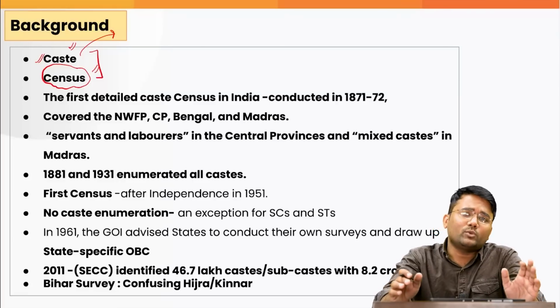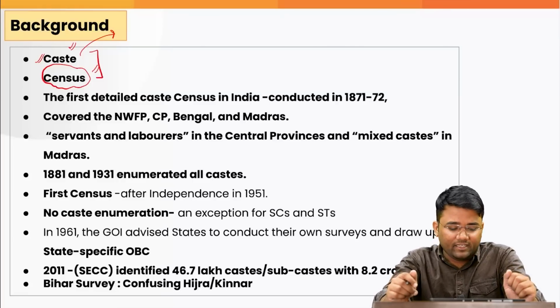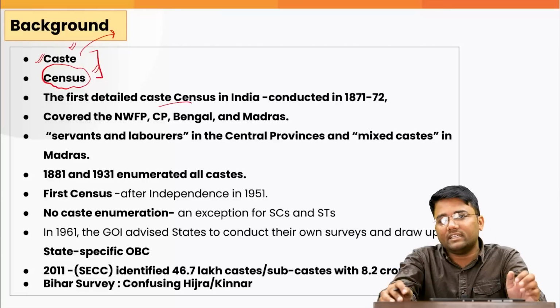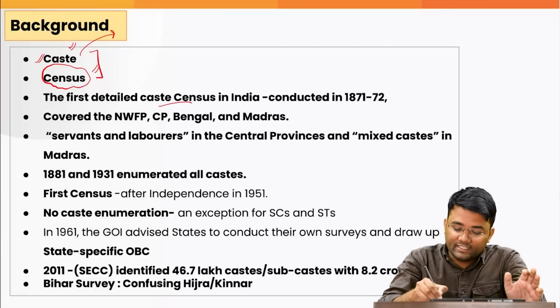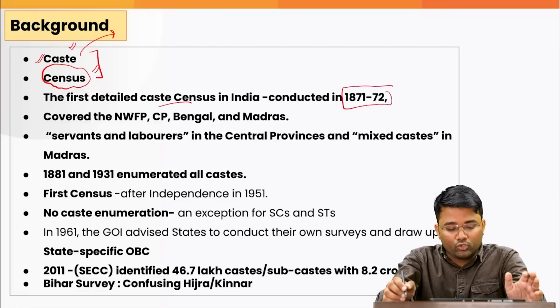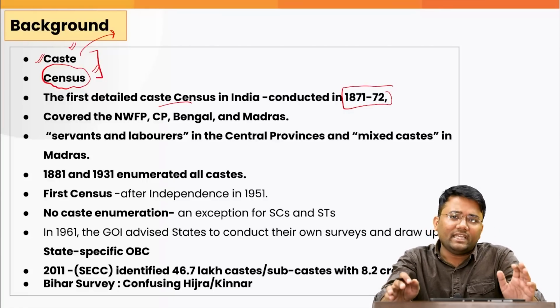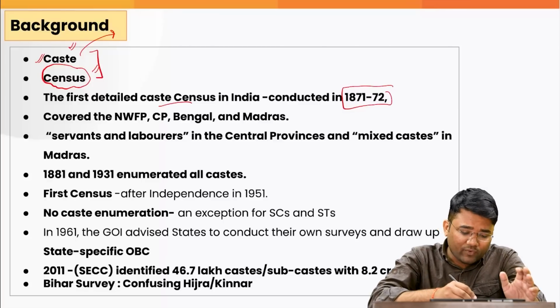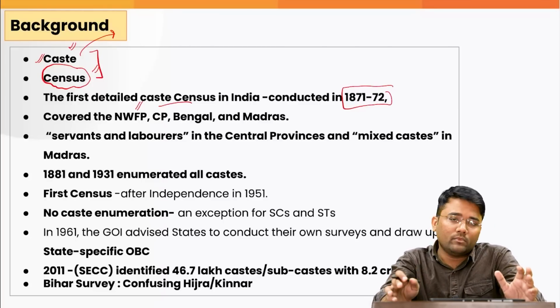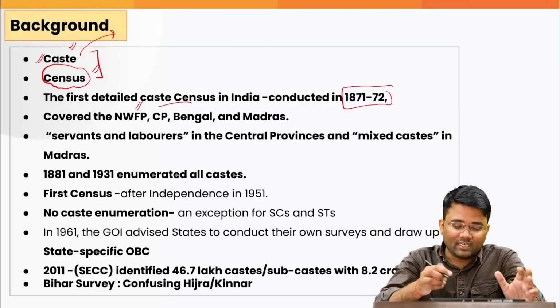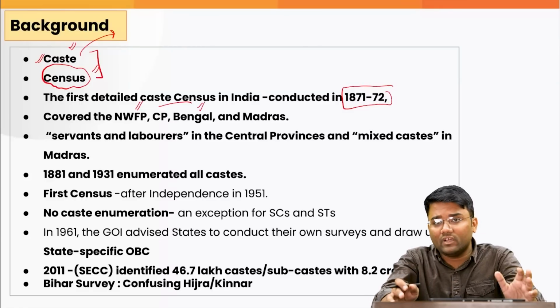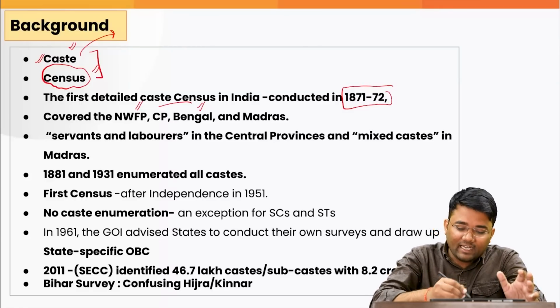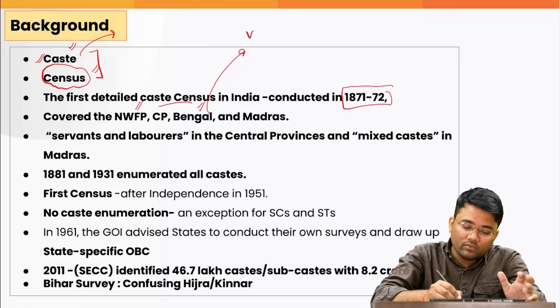If you look into the historical background of the caste census in India, the first detailed caste census in India was conducted in 1871-72, and it mainly covered the provinces of Northwest Frontier Province or NWFP, Central Province, Madras and areas of Bengal. It was conducted under W.C. Plowden, who was the census commissioner at that point of time.